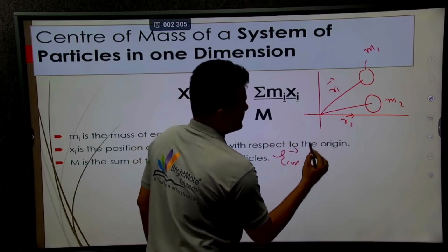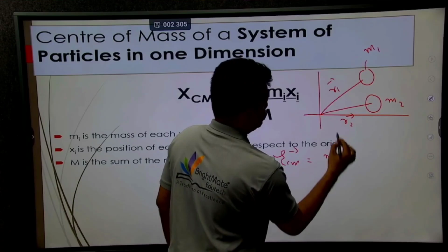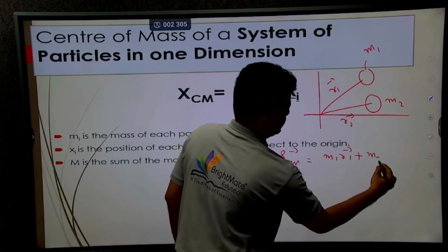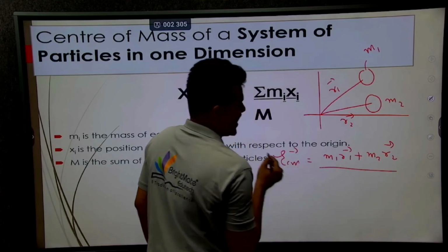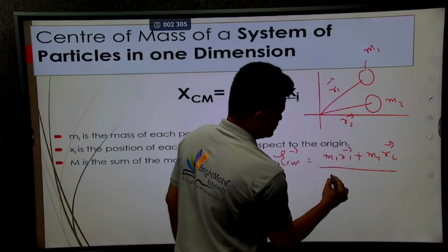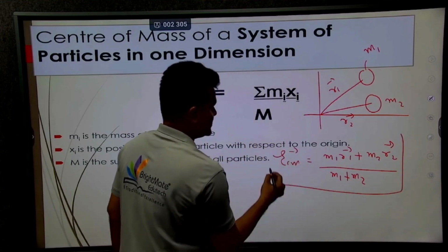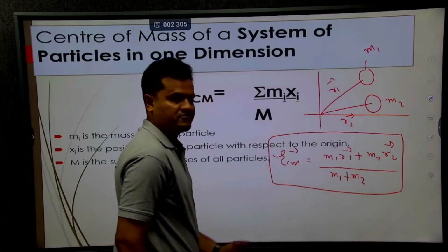What is the mass of this object? That is m1, and its position vector is r1, as well as mass m2 with position vector r2. Now the total mass of this system is m1 plus m2, so we can easily find the center of mass of this object.